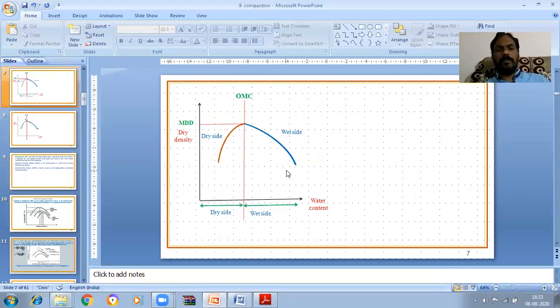This is the graph you will get. At one particular water content, we achieve the maximum dry density. That is known as the maximum dry density, and the corresponding water content is known as the optimum moisture content. The water content less than the optimum moisture content, this side, is known as the dry side, and the water content greater than the optimum moisture content is known as the wet side.